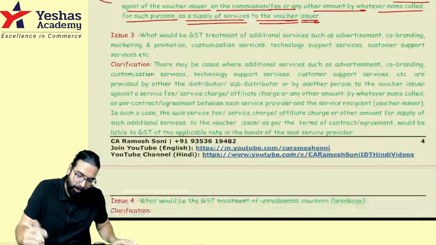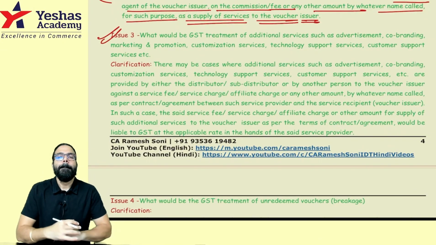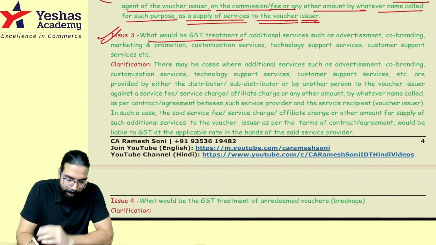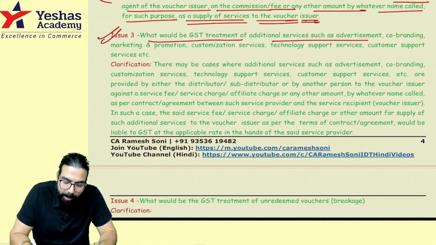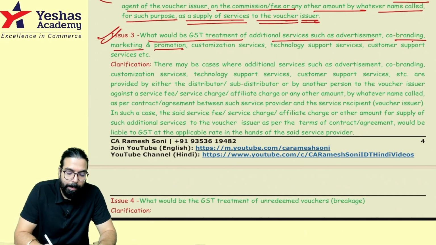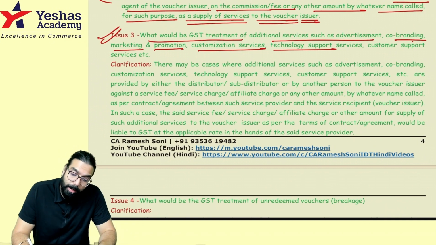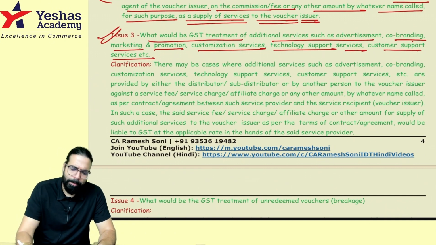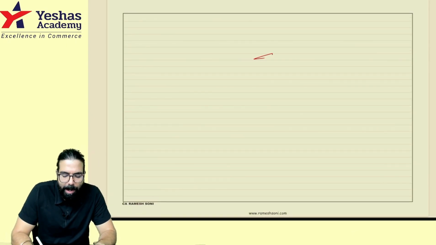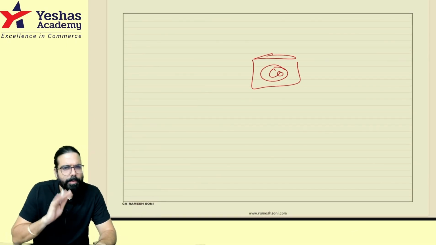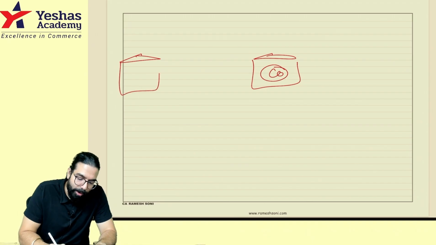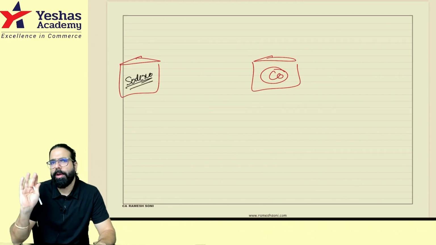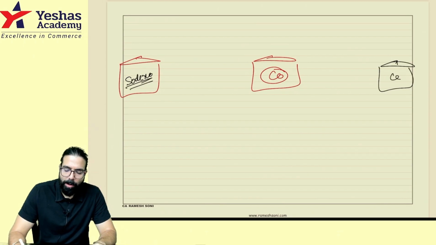Let's go ahead and ask the next one. Sir, what if... It says, what would be the GST treatment for additional service such as advertisement, co-branding, marketing, promotion, customization, technology support, customer support services, etc.? Sir, what do you mean by this? Okay, I'll tell you. For example, I am one company in between. There is one company who is issuing the vouchers. It's called Sodexo. Sodexo is the company which issues the voucher. There is one company who wants to buy the voucher.